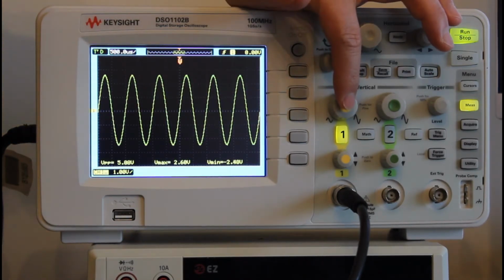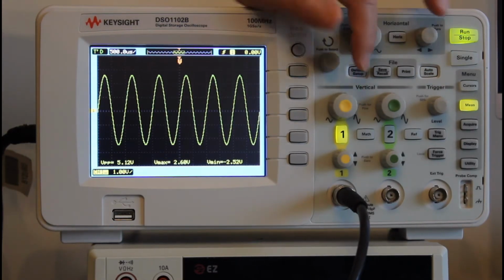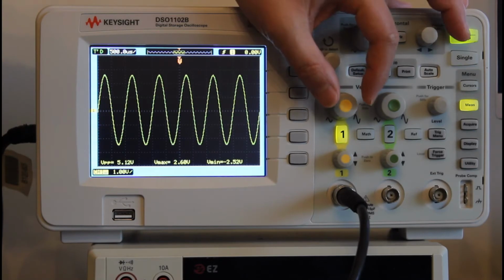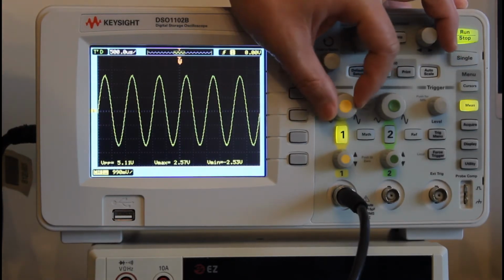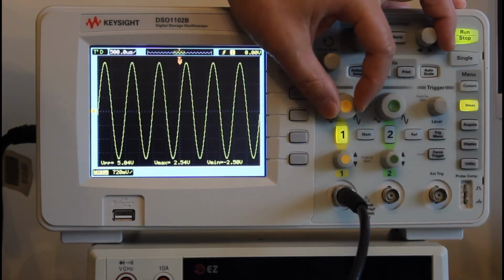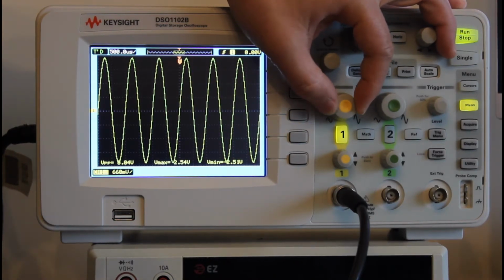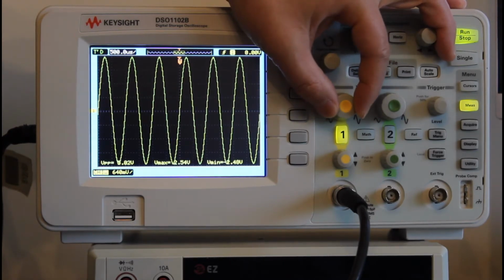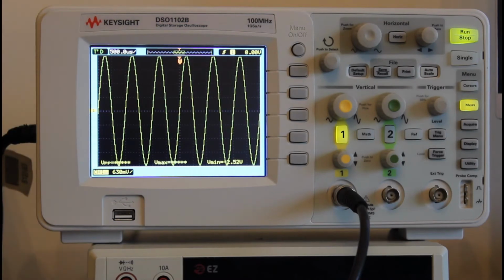So now we need to use the vernier function. Let's press it, so then we get the vernier fine-tune mode. So we can make it large. It goes small, large, so we can go all the way up, occupying as much of the screen as possible.